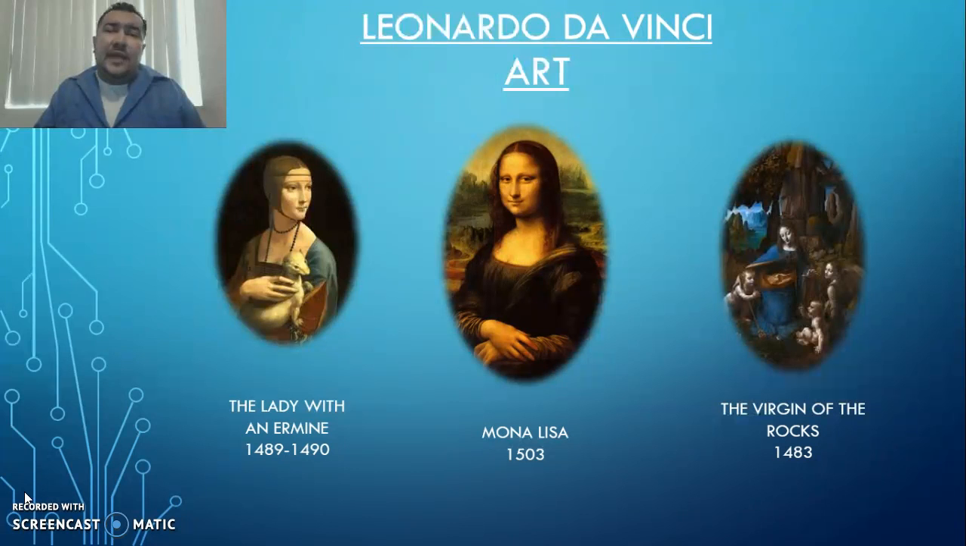On this slide, we have a few more masterpieces of Leonardo da Vinci, and we have the Lady with the Ermine, which was created in 1490. We have the famous Mona Lisa, created in 1503, and we have the Virgin of the Rocks, which was created in 1483, all by Leonardo da Vinci.